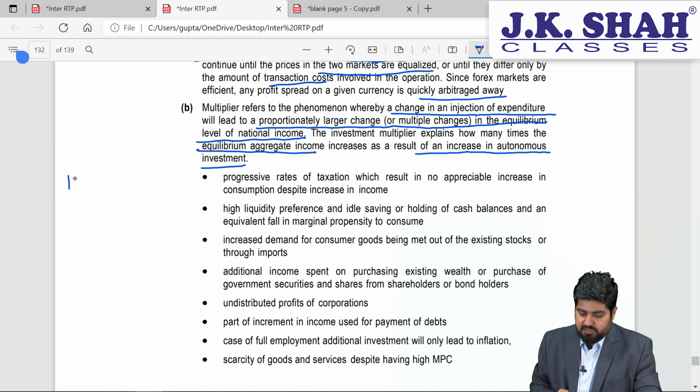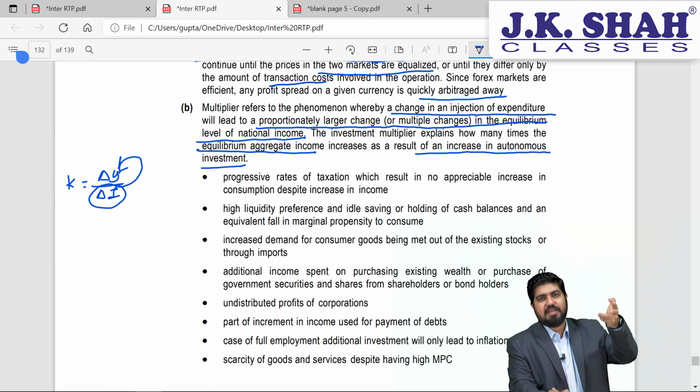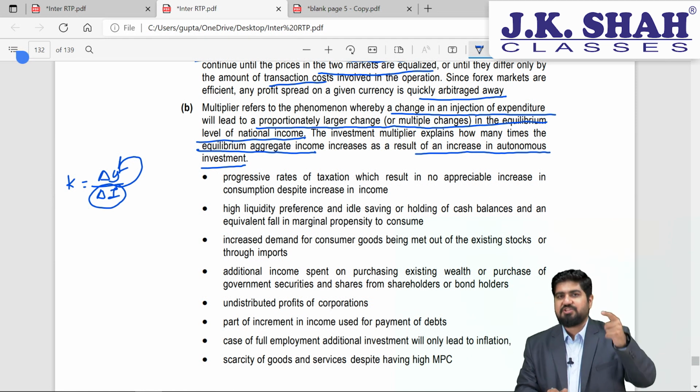So it is K = ΔY/ΔI, a change in investment resulting in a change in income. But for this investment change to increase the level of national income, the multiplier has to work in an efficient manner.